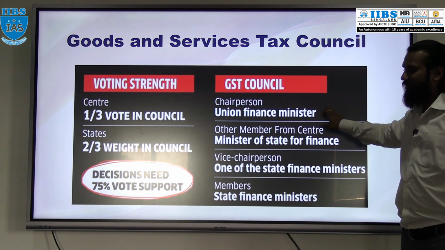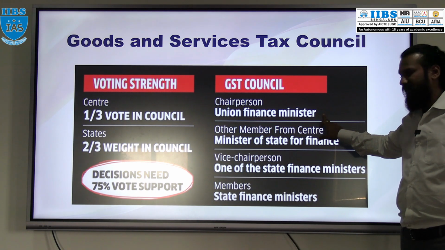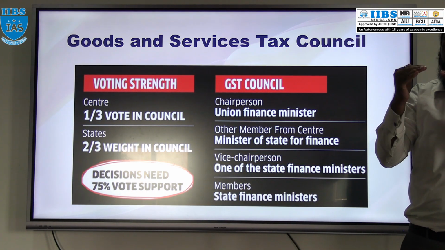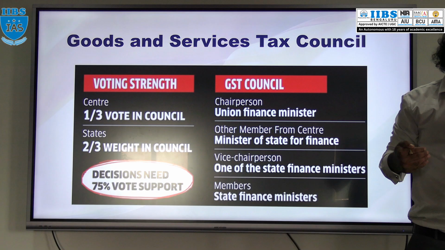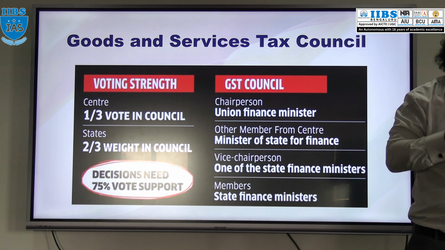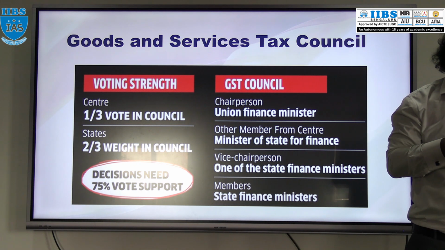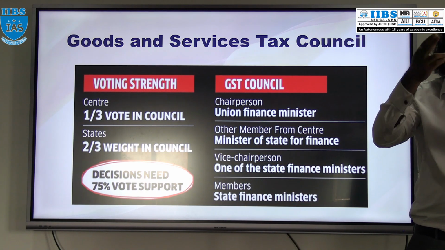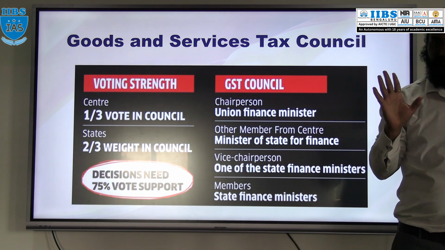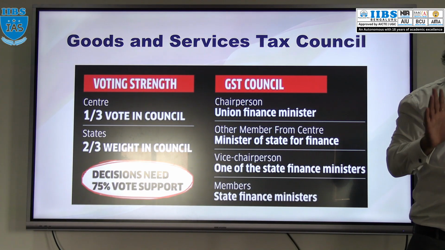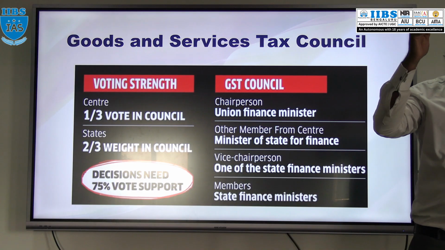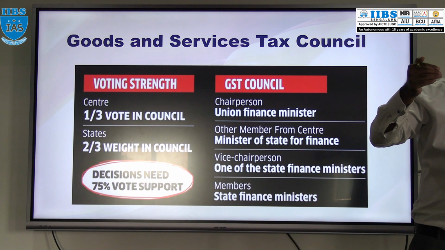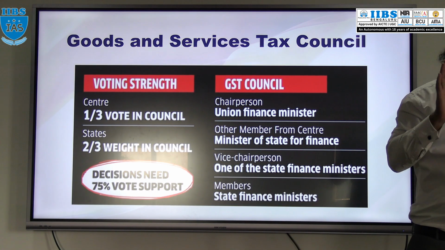And who is the chairman? By default, the Union Finance Minister. It has a vice chairman also. Now who is the vice chairman? All the members from the states and UTs will elect the vice chairman, and the member must be from a state or a UT, not from the center. They will elect the vice chairman from among themselves for a period of 1 year. So members are from the center, states and UTs; the chairman is from the central government and the vice chairman can be from a state or a UT for a period of 1 year.